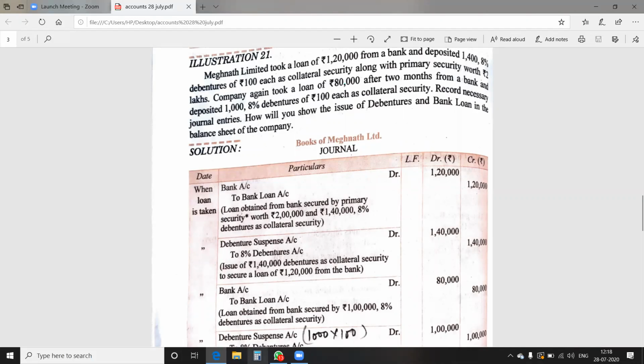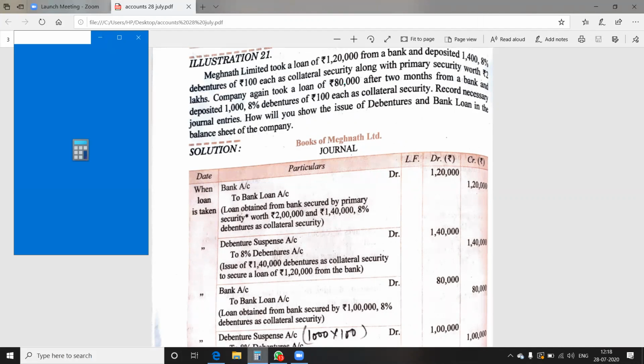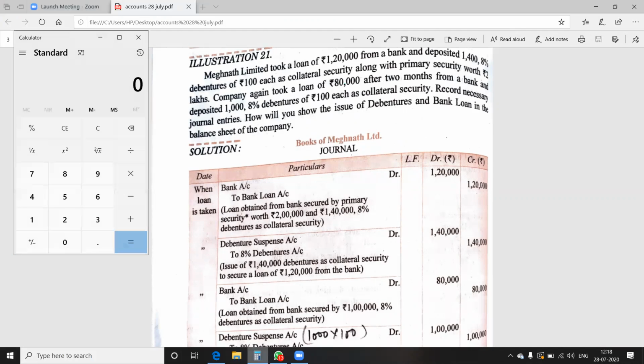How it is calculated? I'm showing the calculation on the calculator. Please mark in your books how it is to be calculated. 1,400 debentures are there. Multiply these debentures by the per debenture value, that is 100 rupees, and you will get the total value of 1,40,000. Please mark here in bracket how the 1,40,000 is calculated.